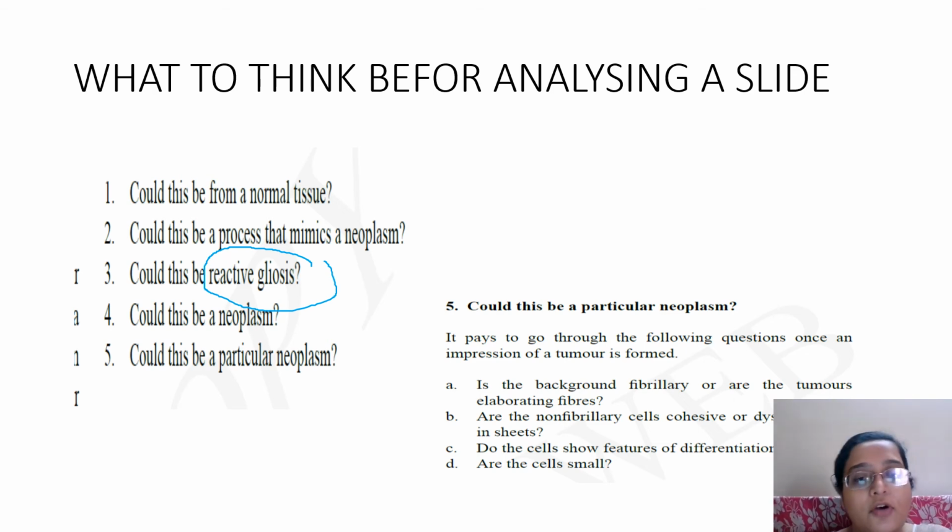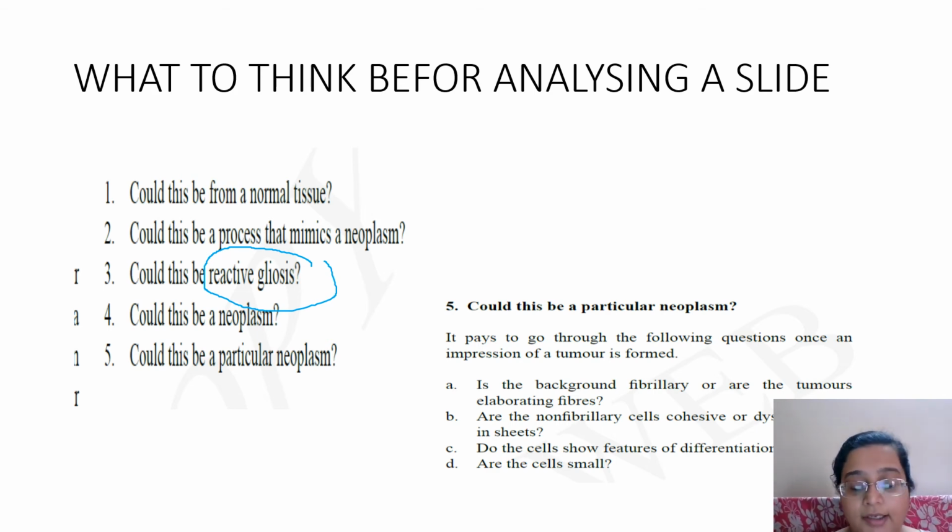Okay, then of course, could this be a neoplasm? Same thing I've told you. And what particular neoplasm could this be? So once you see a tissue and you say, okay, this is a normal brain and this is tumor, so this junction is visible. Fine, this is the junction of a normal and a tumorous tissue. Second, okay, this looks benign or malignant or gliosis, you have identified. Then, okay, this looks like a neoplasm. Then what neoplasm could this be?